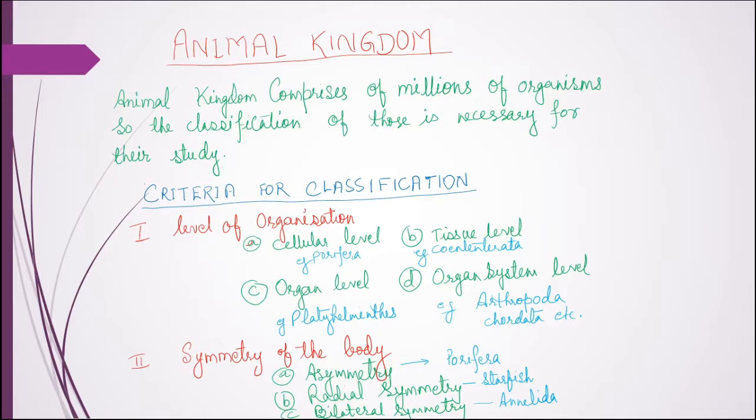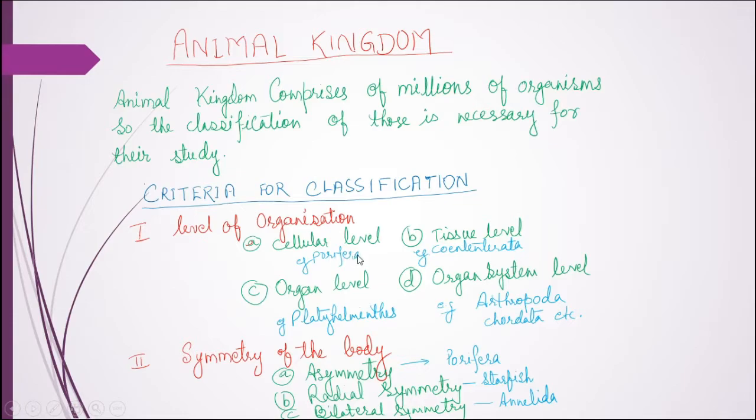easy and convenient. There are some criteria or bases for classification, and these are level of organization, then symmetry of the body, then coelom present in the body, then the germ layers in the embryonic stage, and then segmentation. So these are the different criteria for classification. We will discuss them one by one. Now the first criterion for classification is level of organization.